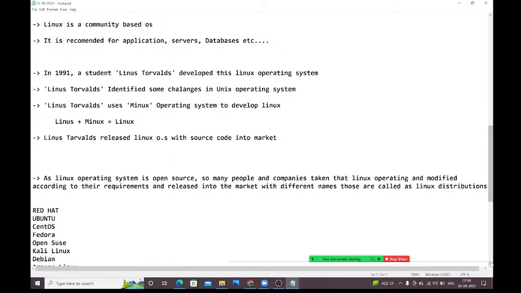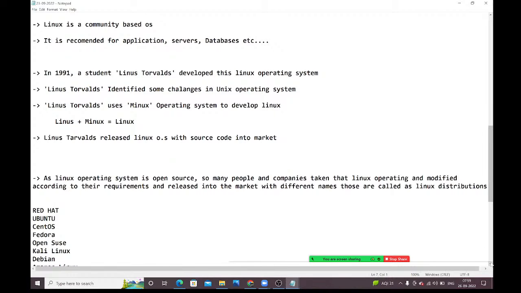Everything is available on the internet. Once he uploaded that source code to the internet, so many people and companies took the Linux operating system source code, modified it based on their requirements, and released it into the market with different names. Those are called Linux distributions.